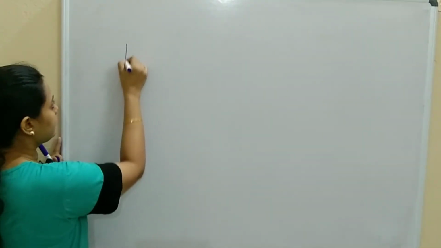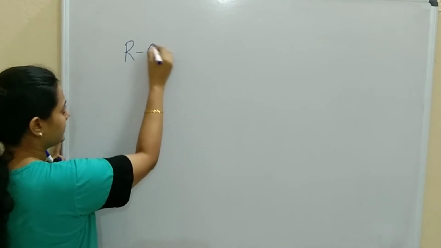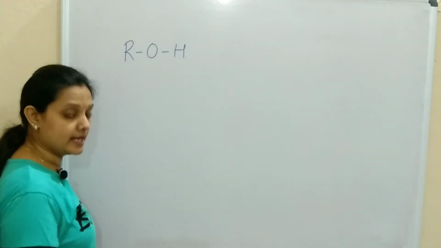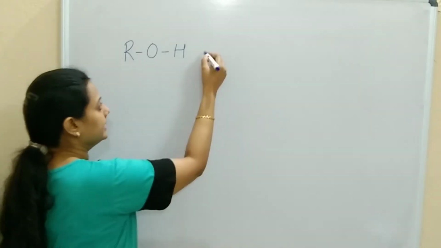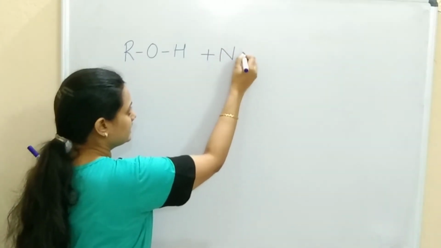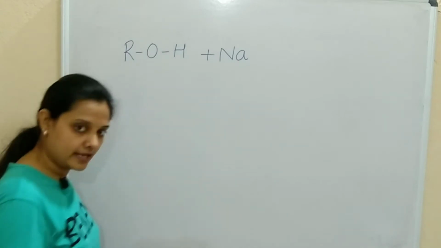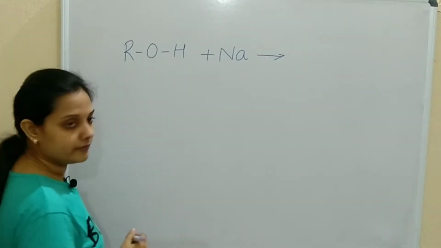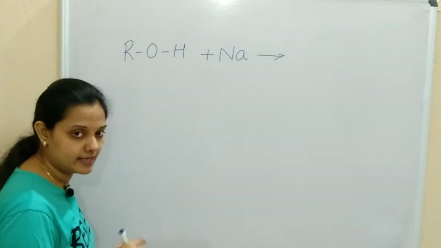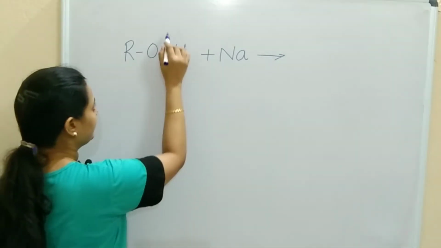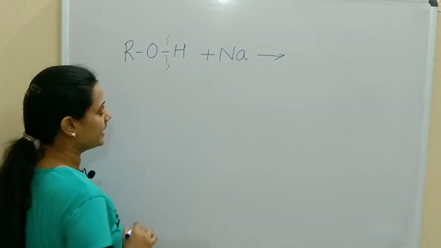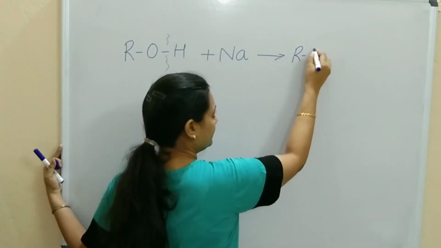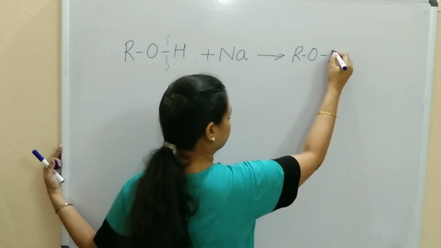So alcohols react with a metal. The general equation I will be writing: this is alcohol, any R group, any alkyl group. It reacts with a metal. Suppose I take Na, sodium metal, and what we are learning is that it is acting as a nucleophile. So which bond will break here? The OH bond will break. So RO will attach with Na.